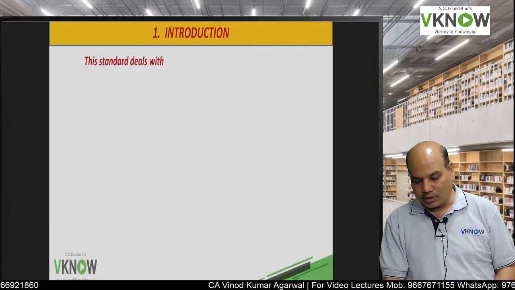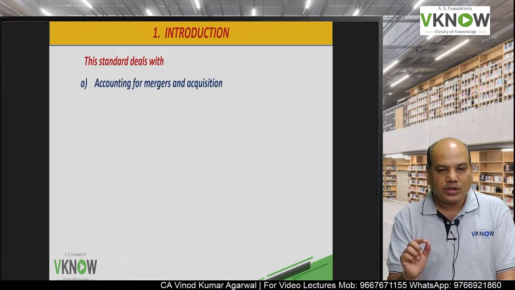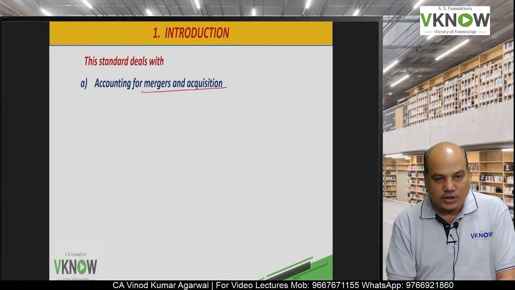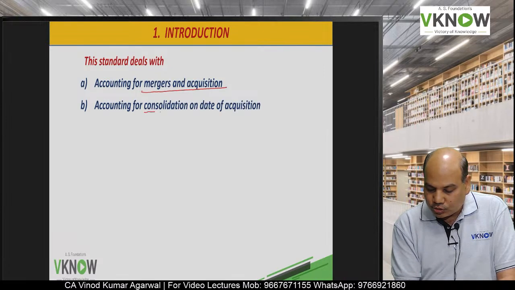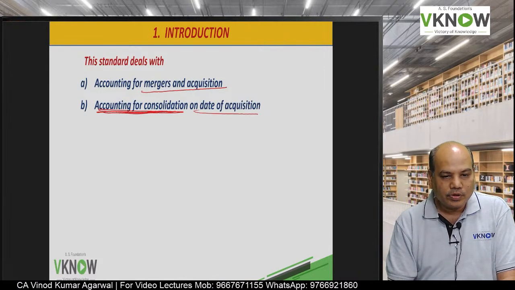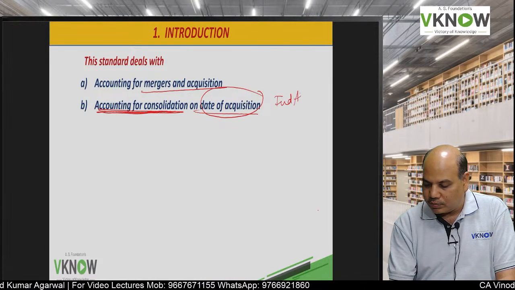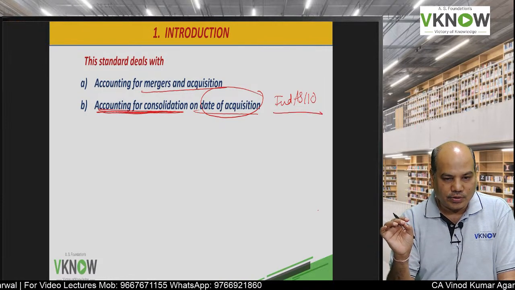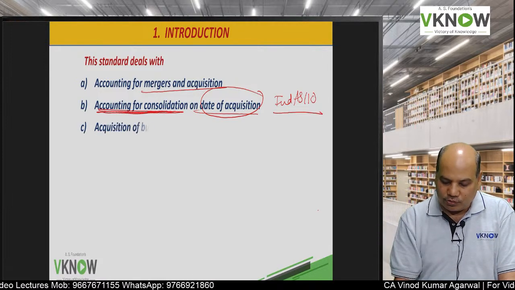So first we'll start with the introduction of business combination. This is a very wide standard. It covers many aspects of business combination. It covers mergers and acquisition. It also covers accounting for consolidation on the date of acquisition. What about subsequent accounting? The subsequent accounting will be taken care of by Ind AS 110. But on the date of acquisition, the accounting of consolidation is done as per Ind AS 103.